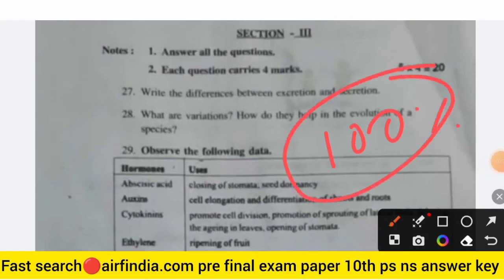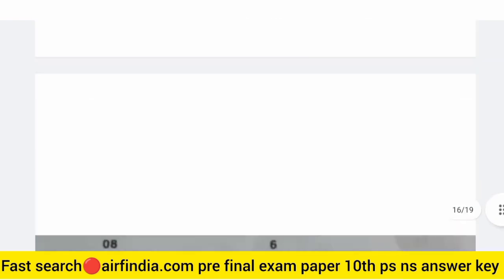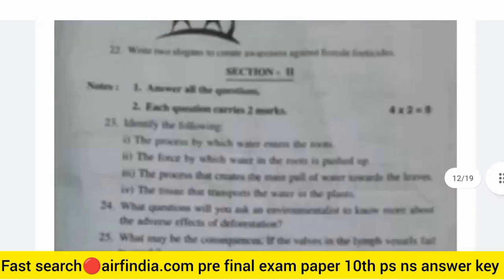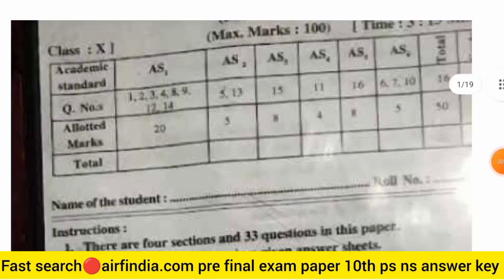For the answer key you can search airfindia.com 10th pre-final 10th science answer key, where all the questions' answer keys will be provided. Check and visit regularly, where all the PDFs are available. So this is your question paper of class 10th pre-final examinations. These are the questions.